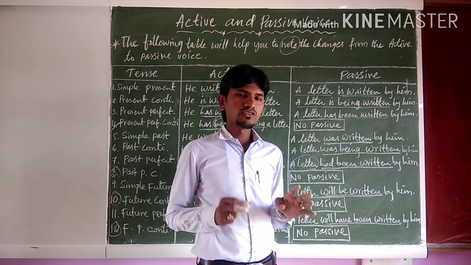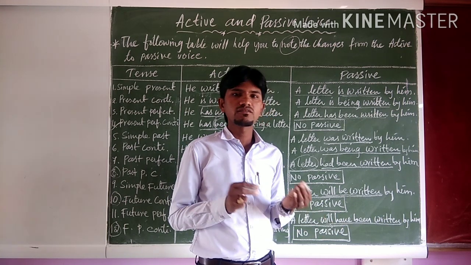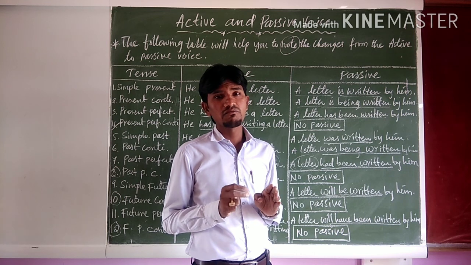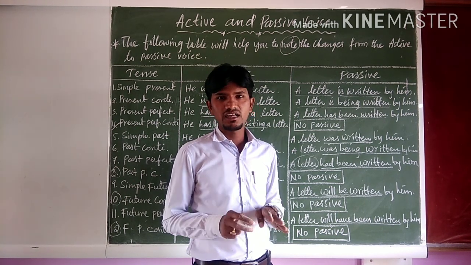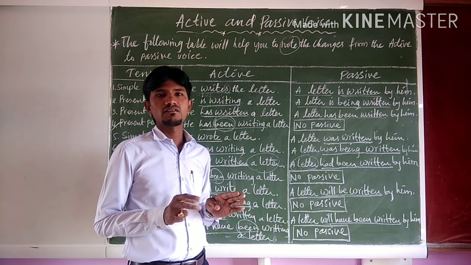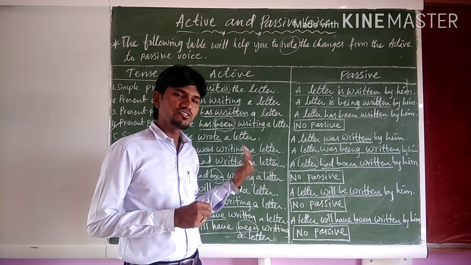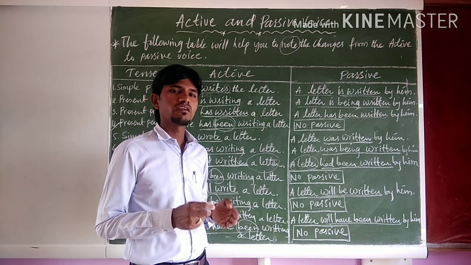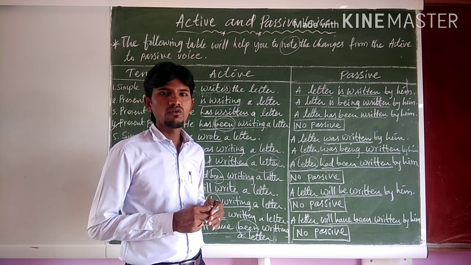First of all, to transform a sentence from active voice to passive voice, you need to identify, my dear student, which tense the given statement is in. Is it an affirmative sentence, or interrogative sentence, or imperative sentence, and so on? In which type of sentence or which tense is it? If you are able to find that out, surely you will be able to change from active voice to passive voice.